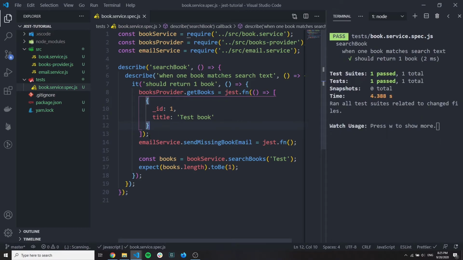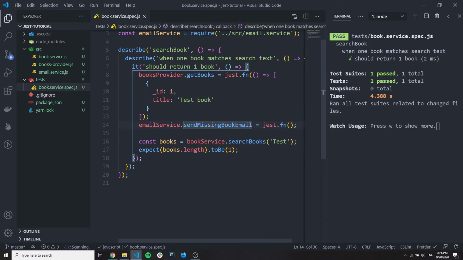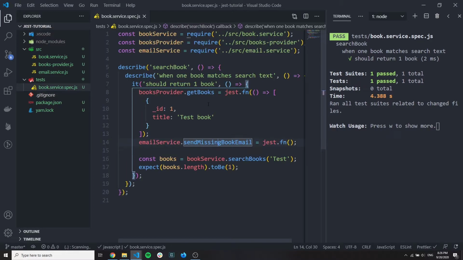So our first test is passing, and we didn't call any dependencies. All dependencies are mocked. The get books is mocked to the DB, and the mail provider is also mocked, and our tests are passing. So we actually covered the tests. Nice, we have one first test that is working.